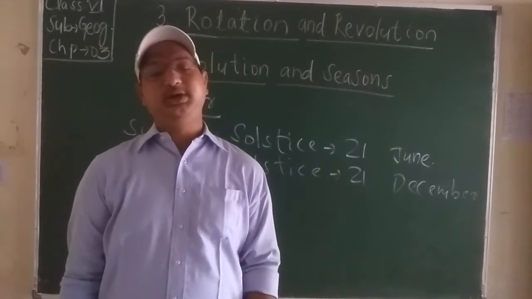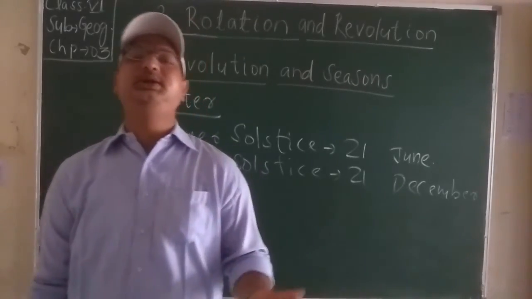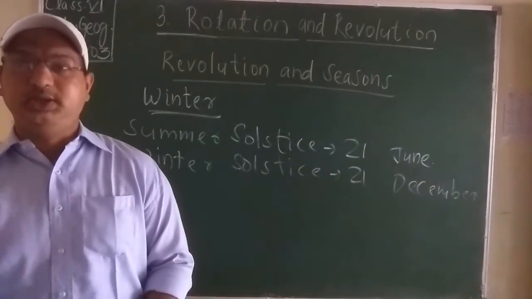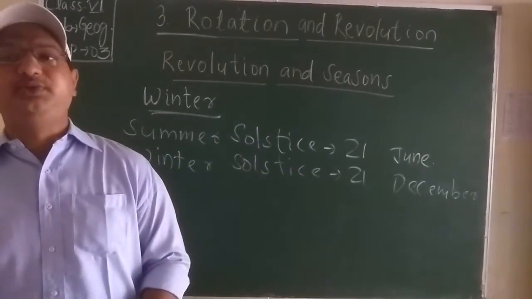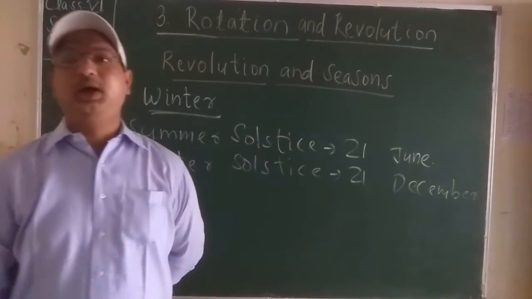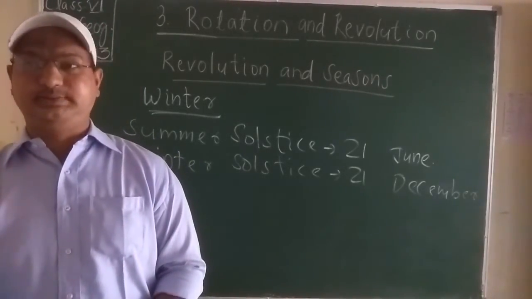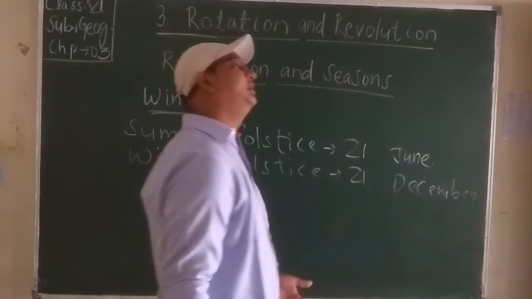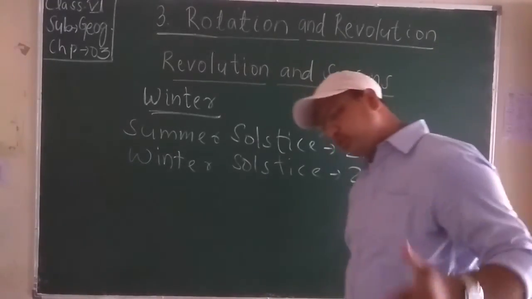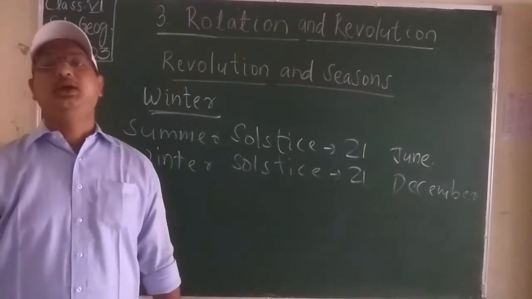Students, this year itself, the year 2020, was a leap year, means it contains 366 days, one more extra day than the normal year. The extra day is added to the month of February in every fourth year, making it a leap year with 366 days, as I have told you. It then becomes 29 days instead of 28 days. If you want to know whether a year is a leap year or not, we have to divide it by 4, like 2000, 2004, 2008, 12, 16, 20, all the numbers are divisible by 4.